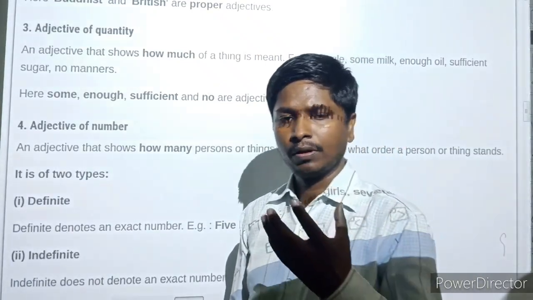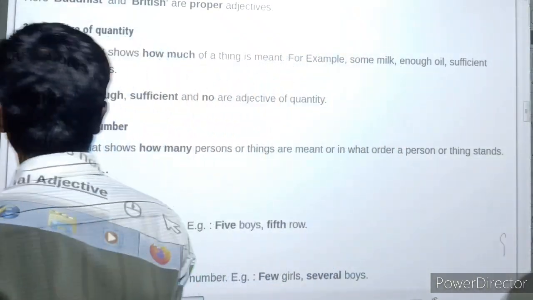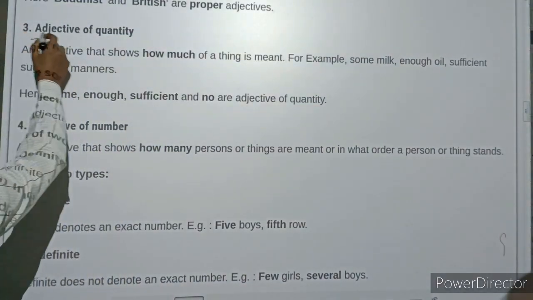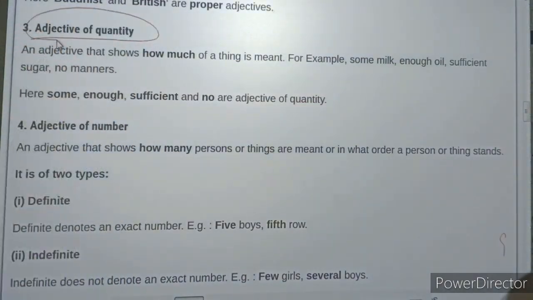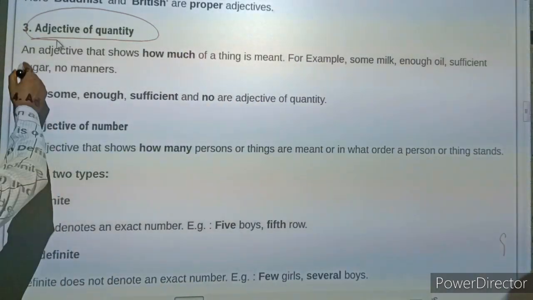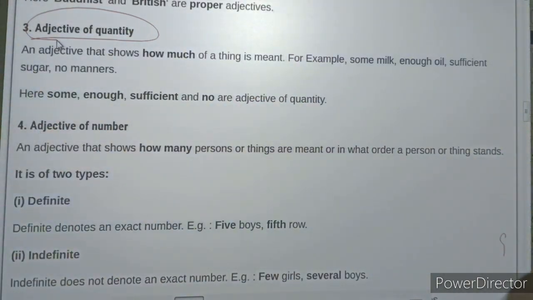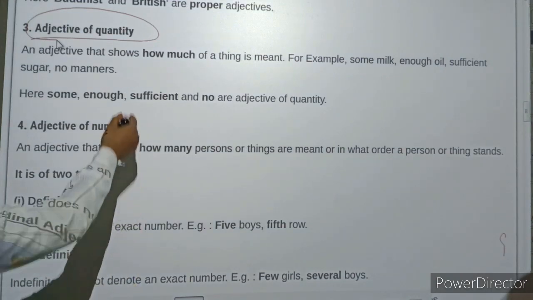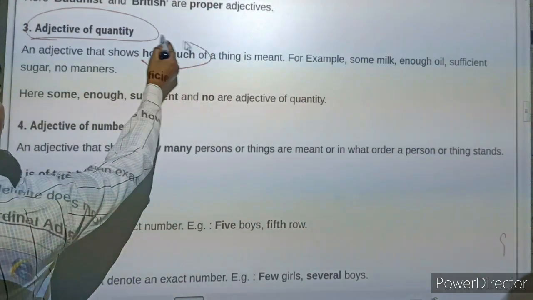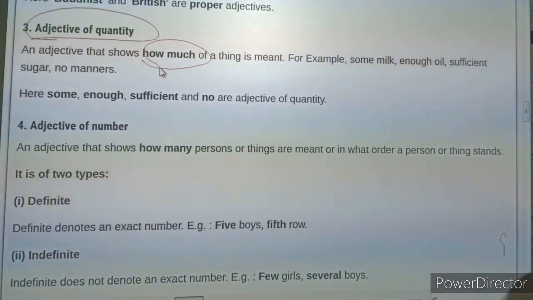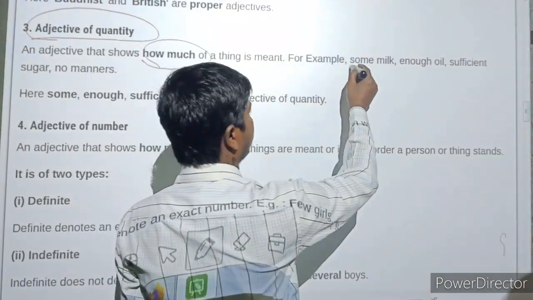Here, the number that can be counted. Here is the definition written: the adjective that shows how much of a thing is meant. The example you can see: some milk,